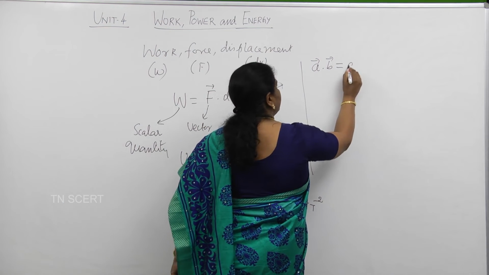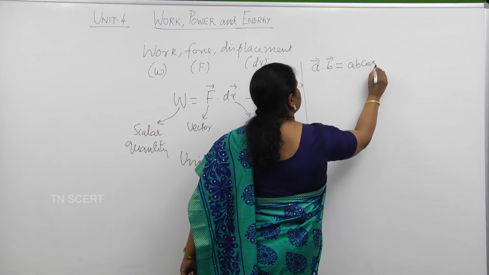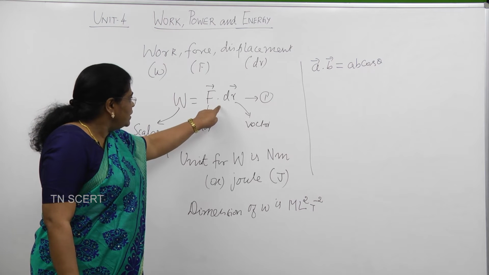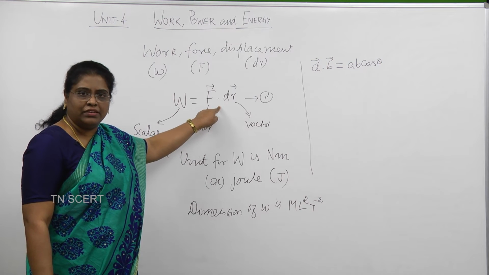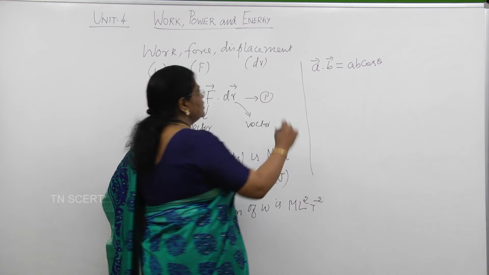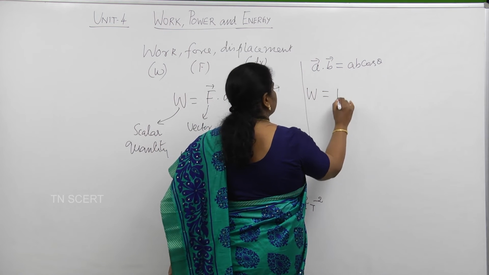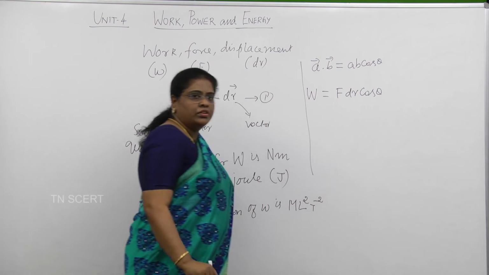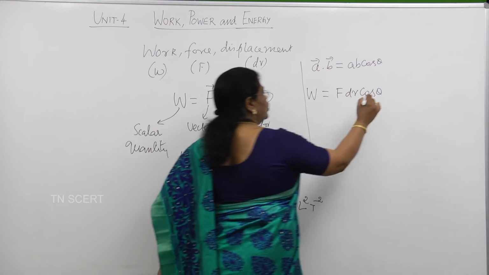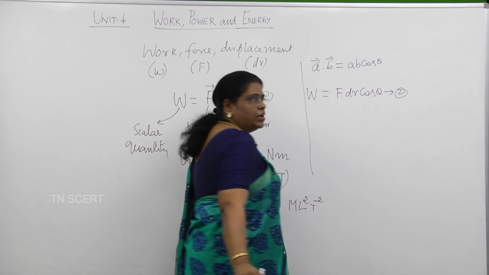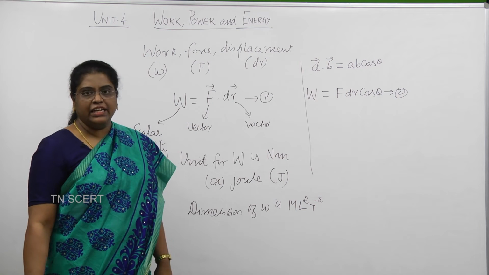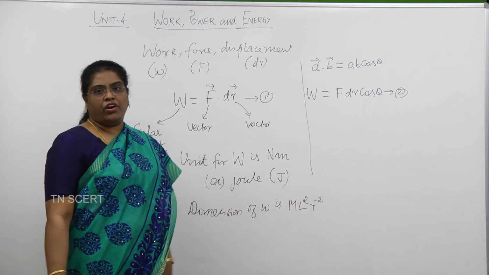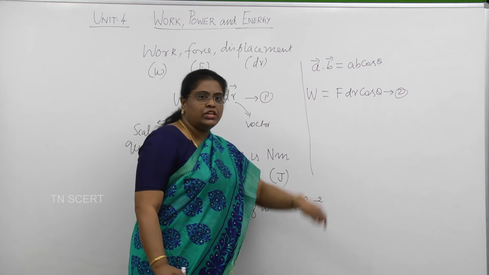So, when you take a scalar product of the 2 vectors, this is how we write AB cos theta. Similarly, we can apply the same dot product rule here and write the work done to be equal to F dr cos theta. So, this is also another way of looking at this equation, but it is very useful in understanding its significance, especially in problem solving. This is more general way of writing it. So, now look at this equation 2.